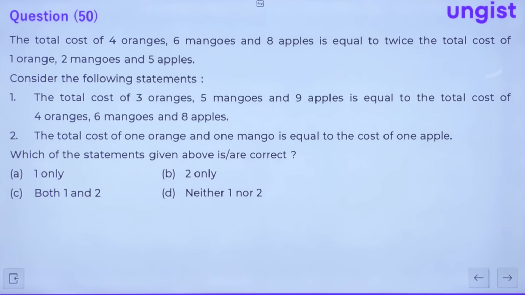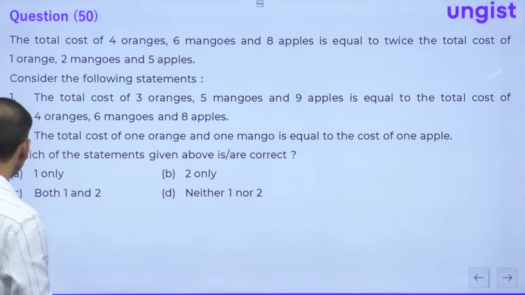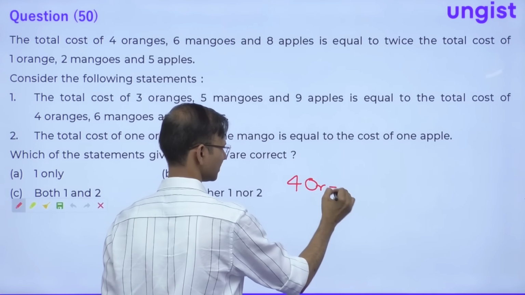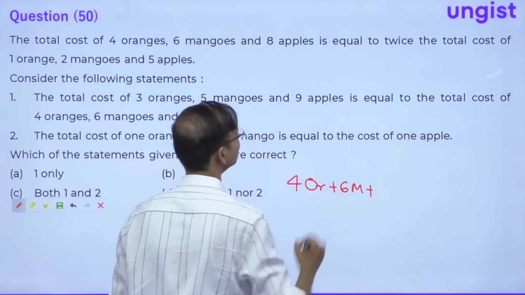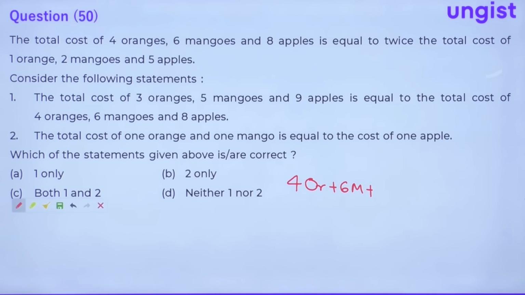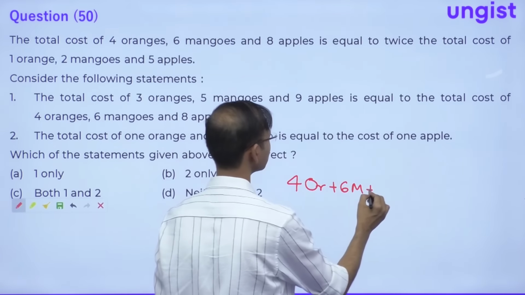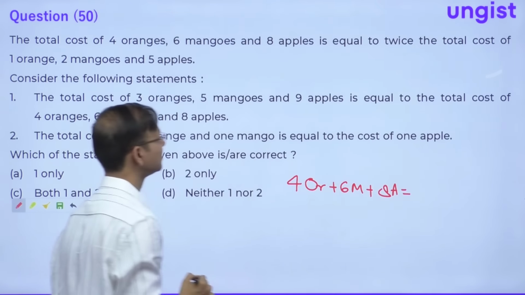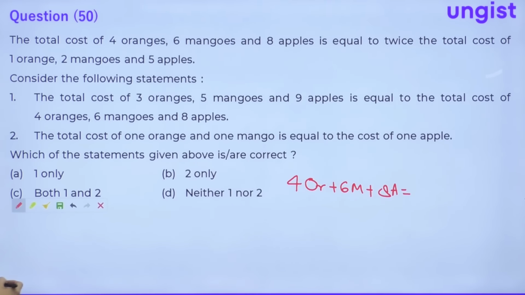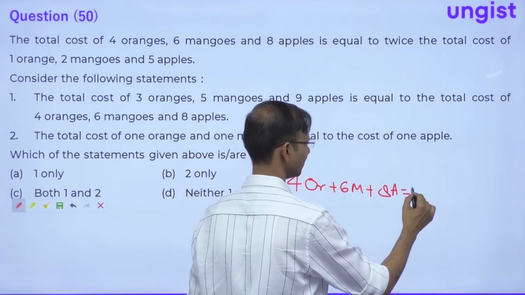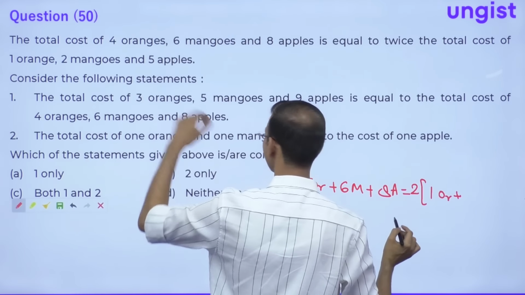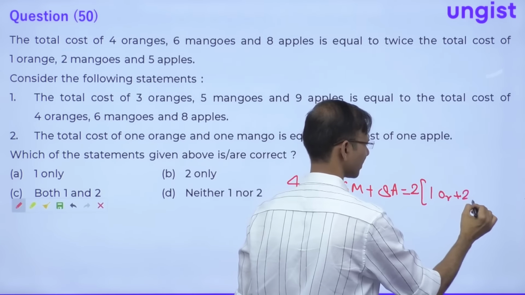The total cost of 4 oranges, 6 mangoes and 8 apples is twice the total cost of 1 orange, 2 mangoes, 5 apples.